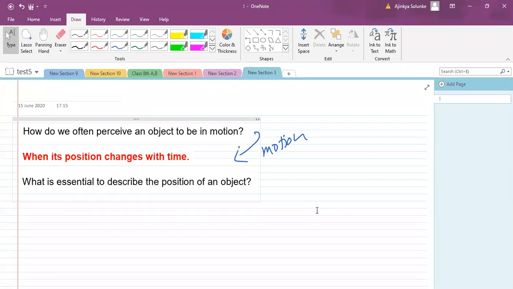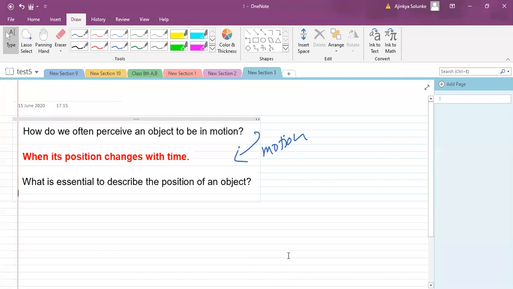Now what I'm doing is I will be opening chat for everybody. Whenever you give your answer, it will be reflected for others as well, so they will take advantage of it. When you are sending me your answer, send it as everyone. Do not send me privately, so that other students can also see your answers and take maximum advantage of it. Okay, so what is the answer? What is essential to describe the position of an object?